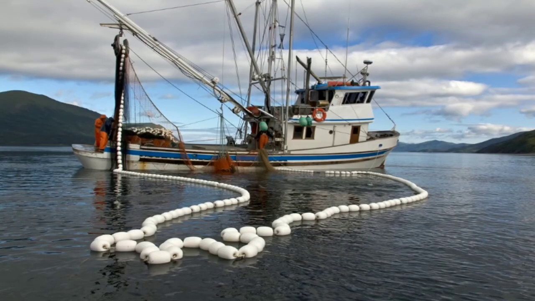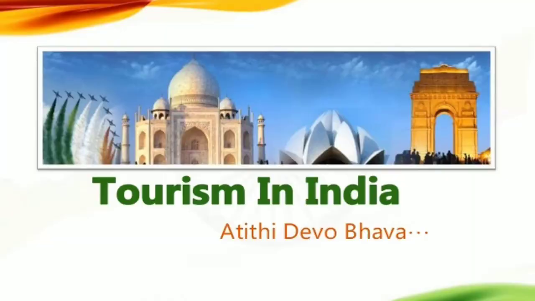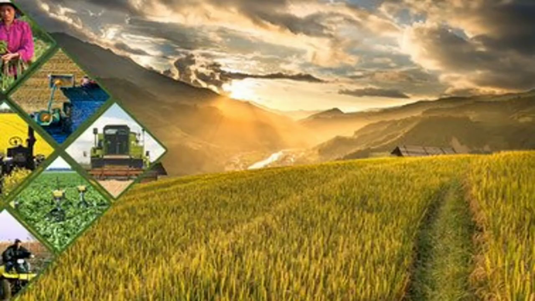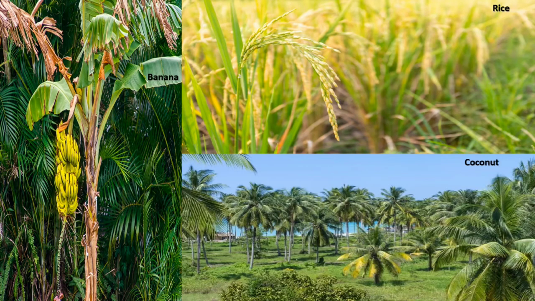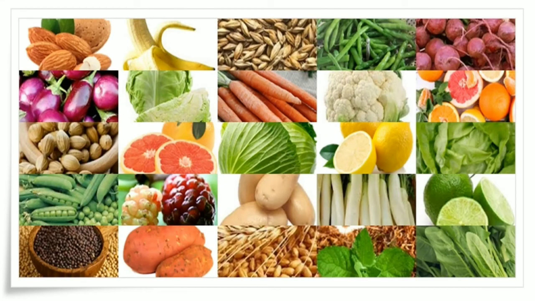The main industries here are fishery, tourism and agriculture. The main crops grown here are coconut and rice. Fruits such as bananas are also grown here. Many vegetables are also grown here.